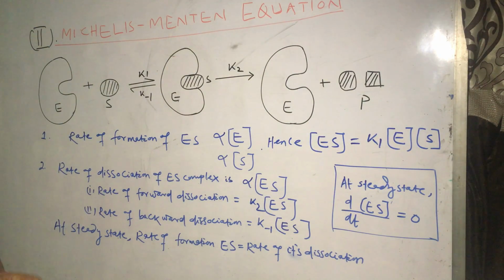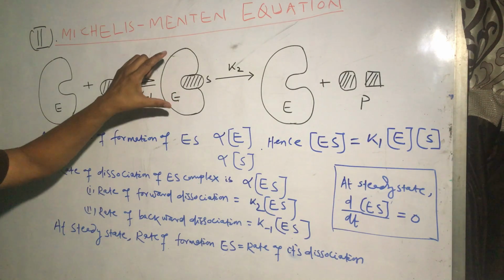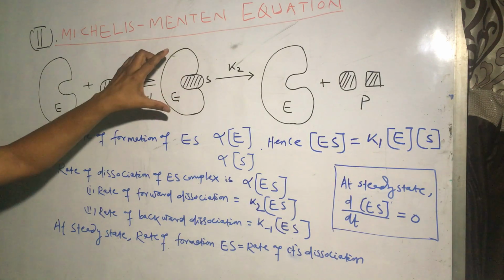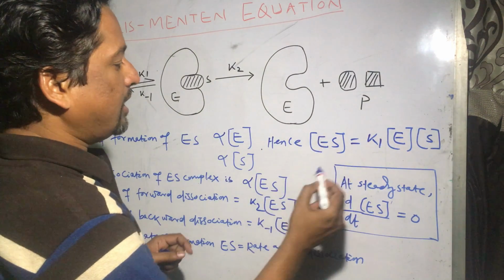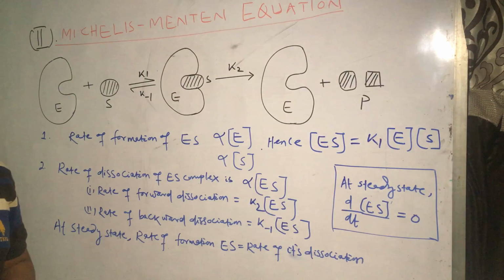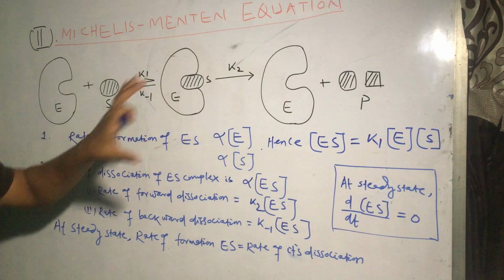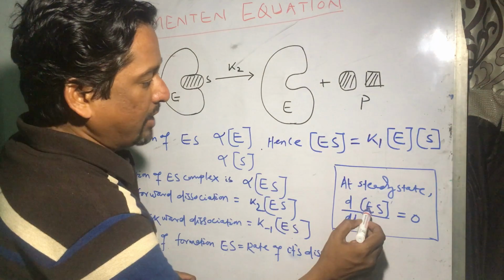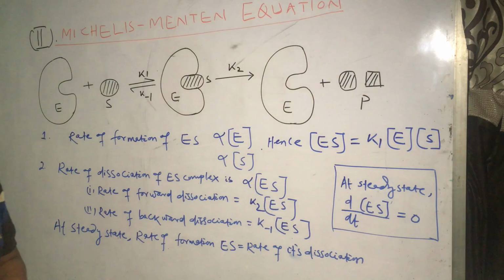So in the Michaelis-Menten equation, one of the most important assumptions is that the ES complex is formed, and this ES complex reaches a steady state after the start of the reaction, after some time. So after the steady state is reached, the enzyme substrate complex concentration doesn't change with time.